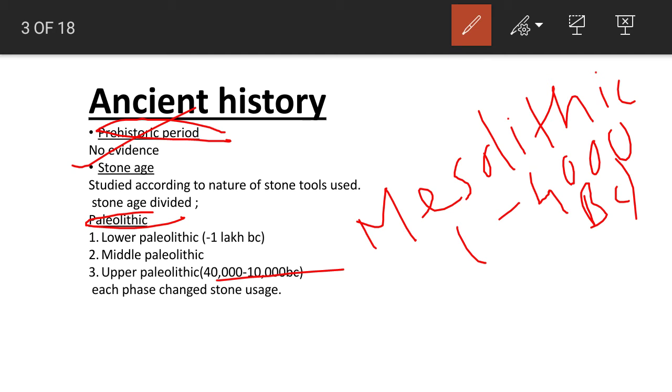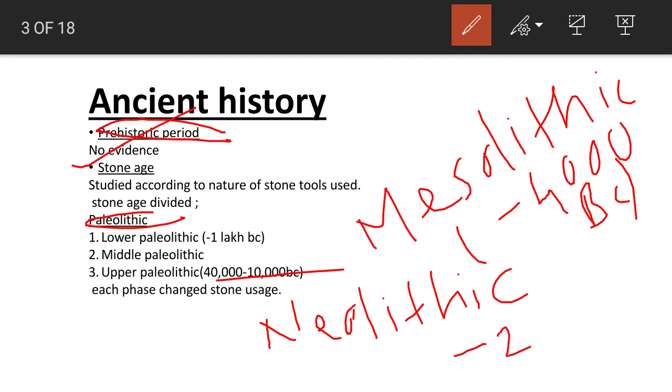Then later, the next period, or the third phase of the Stone Age, is Neolithic. That is from 4000 BC to the starting of IVC, that is Indus Valley Civilization, up to 2500 BC. We will get evidences from the Neolithic period. In that period, the stone tools were highly polished and agricultural practices were high.